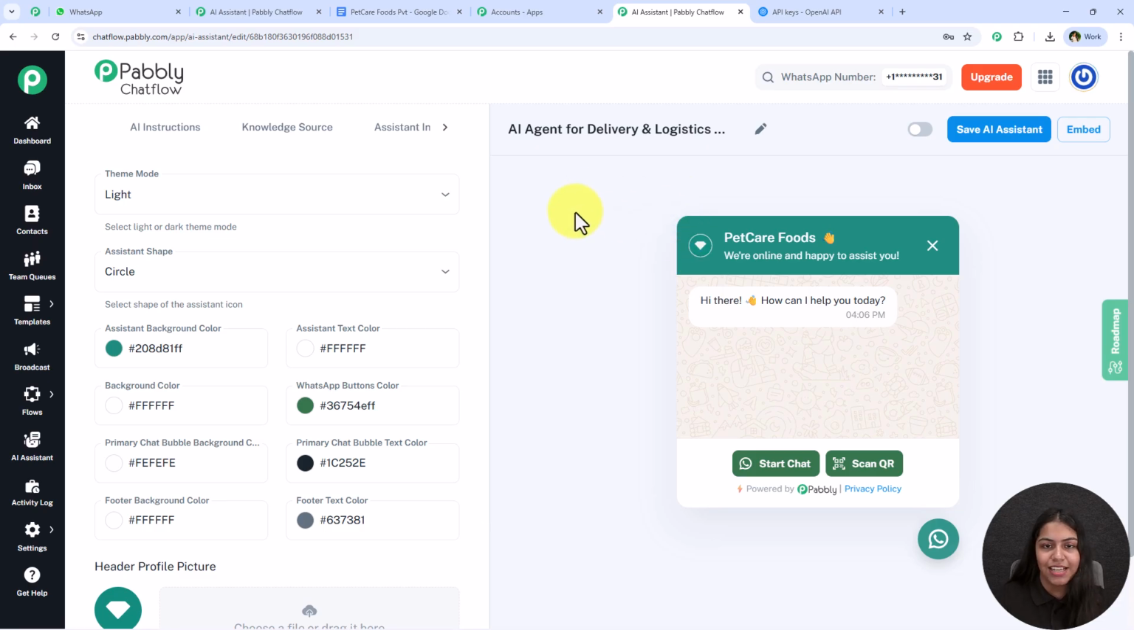So easy, right? Now what you have to do is simply switch on this AI assistant and activate this AI assistant so that it can run in real time, and then we have to click on this save AI assistant. And with this, we have successfully completed this.